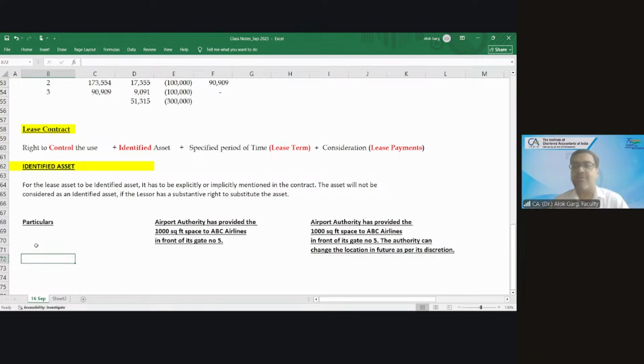They have entered into a contract with the airport authorities and they are getting 1,000 square feet, 5,000 square feet, 10,000 square feet as per their need. It's on a lease basis. It's on a rental basis.